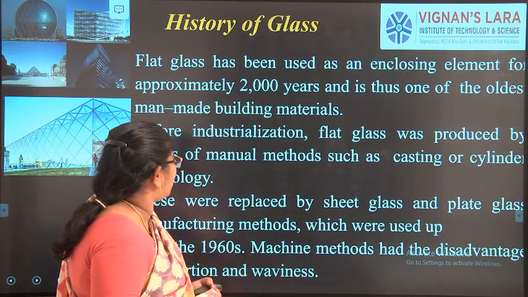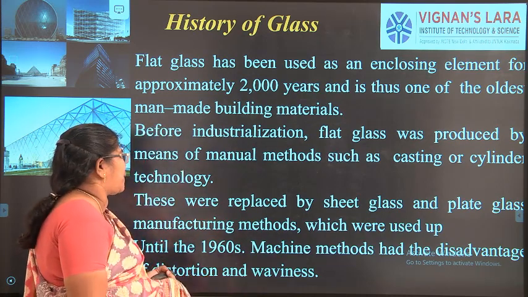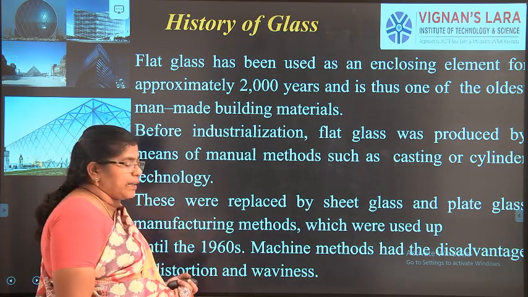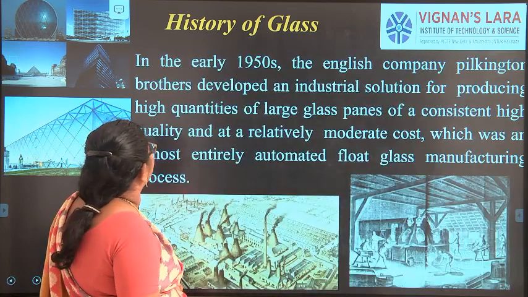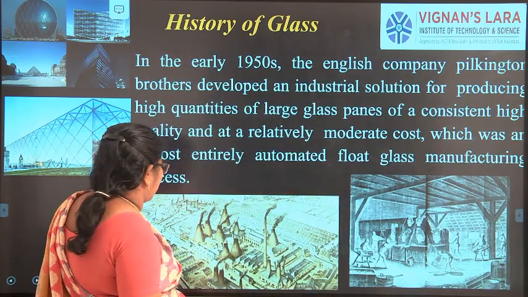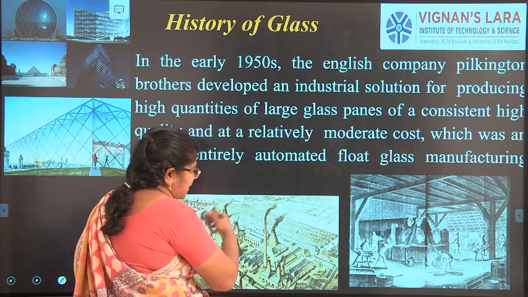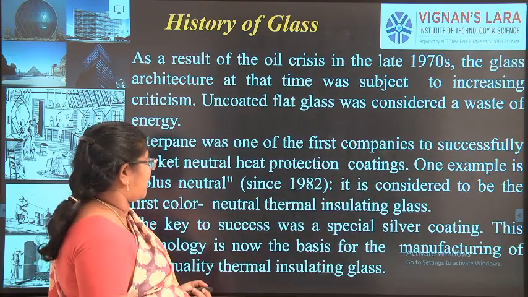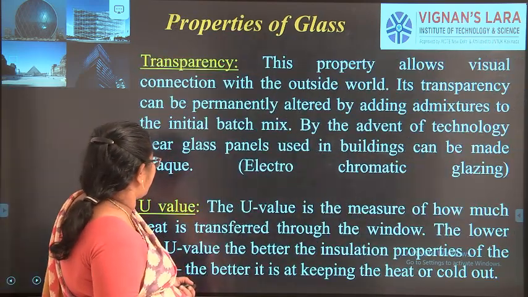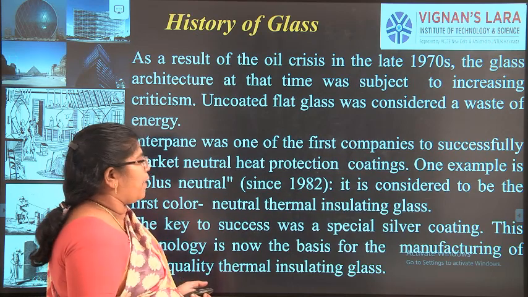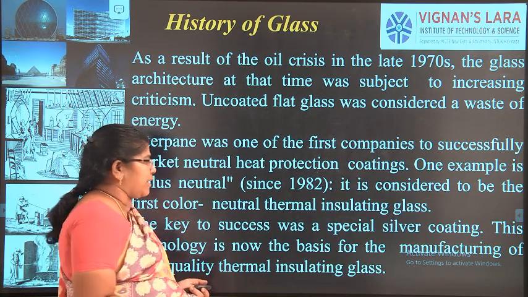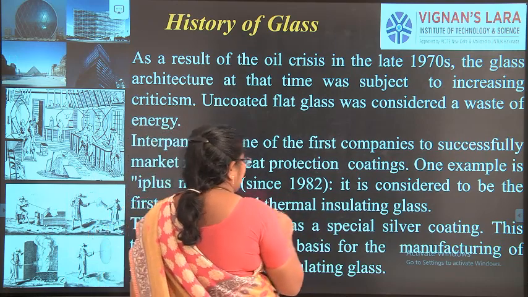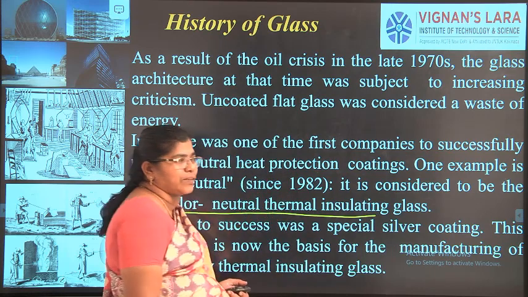With industrialization, flat glass was produced by manual methods, that is casting or cylinder technology. But nowadays we are using float glass technology, right? After the 17th century, flat glass production started. Since 1982, the glass was processed as a round. And after 1892, there was a revolution by which the first color neutral insulating glass was formed.